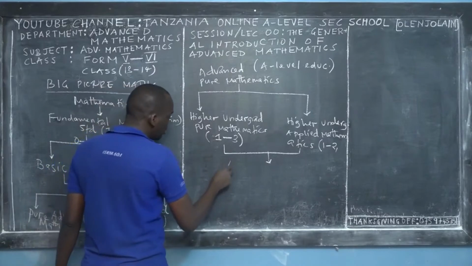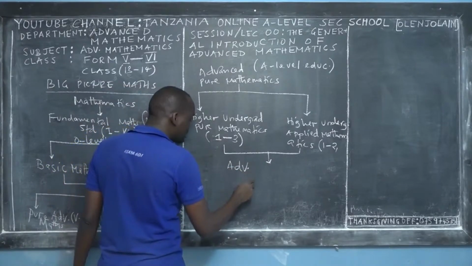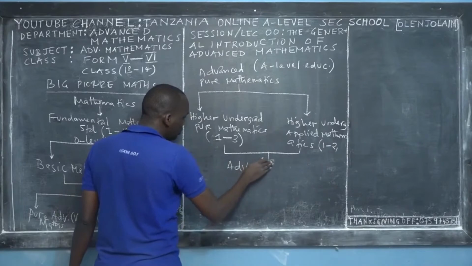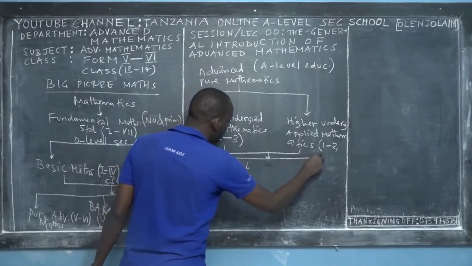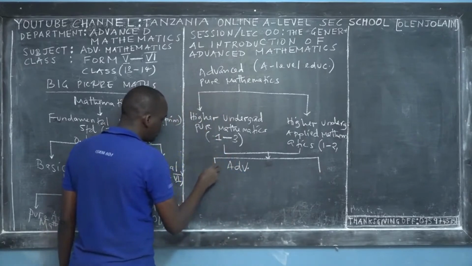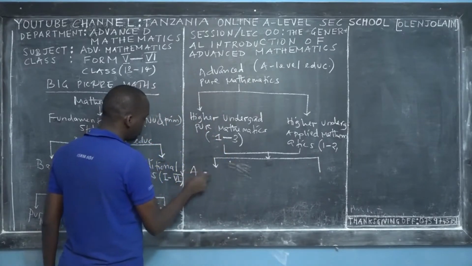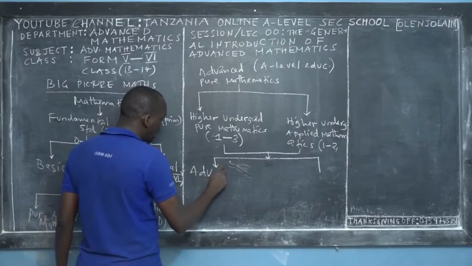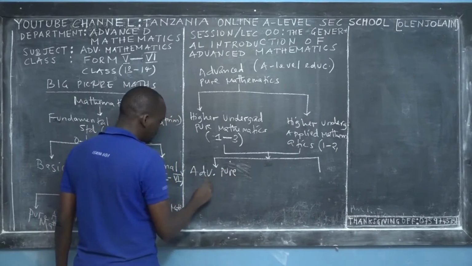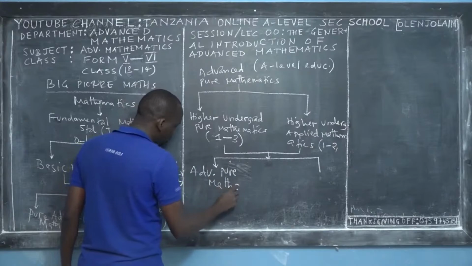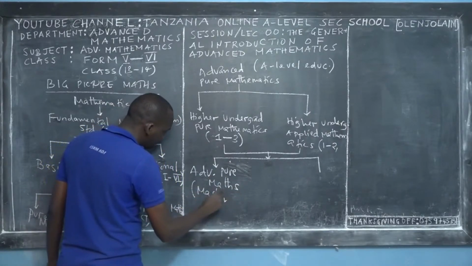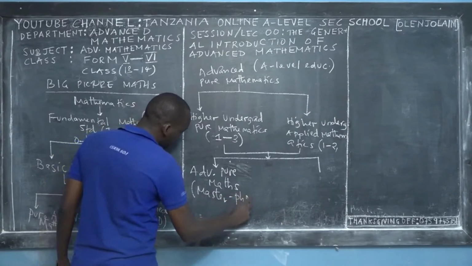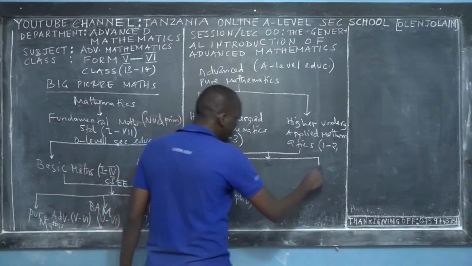You can go to the next level, we call it advanced pure mathematics. So there are two routes after graduating from these two courses. The first one is called advanced pure mathematics. This is for the master level and even PhD level. So you still have a long journey in mathematics.